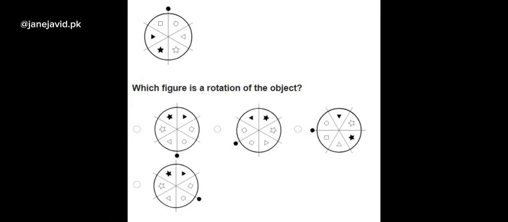If you look at the second option, what is wrong with it? The star and the shaded triangle have swapped places, so that cannot be the right option. If you look at the third option, it is apparent why it is wrong. The shaded figures have been put at some distance. So the only option remaining is option D. What happened here is a clockwise rotation, and the other figures also retained their orientation. So that is the right option for it.